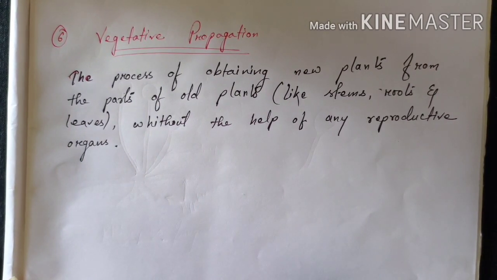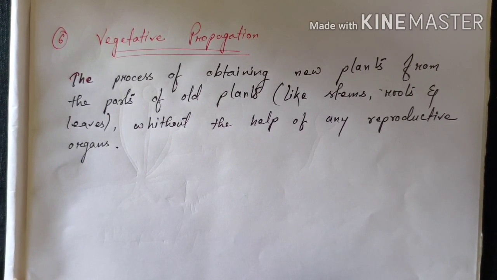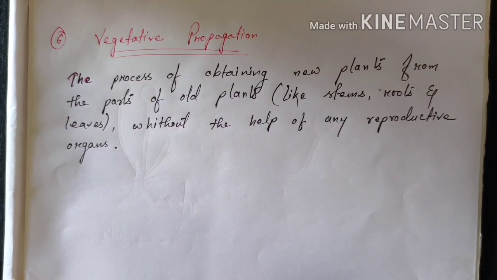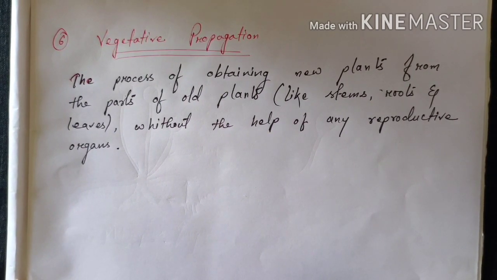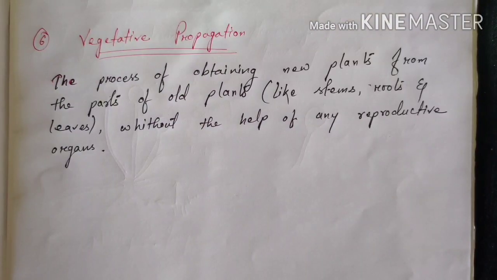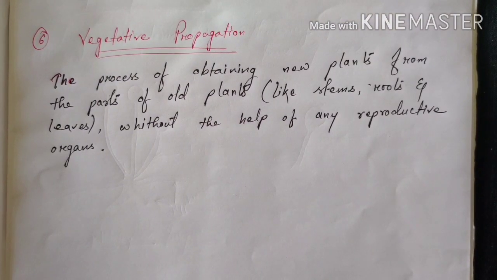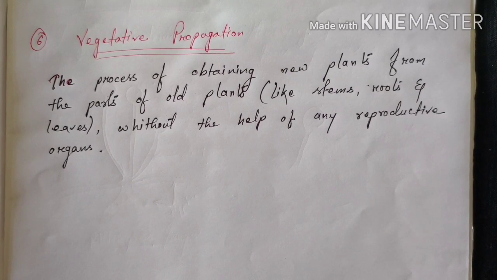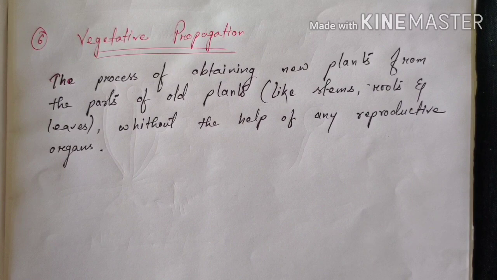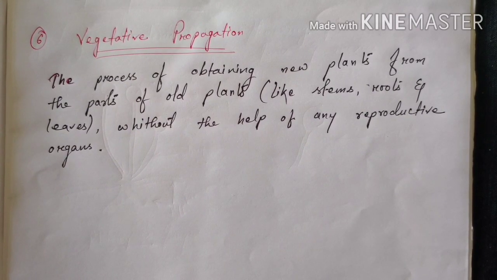Vegetative propagation is the process of obtaining new plants from the part of the old plants. Part of the old plants means the stem, roots and leaves of the plant, and there is no use of the reproductive organ. The vegetative propagation method, we have seen it in our daily lives. We have seen many plants which grow from leaves, from the stems and roots.